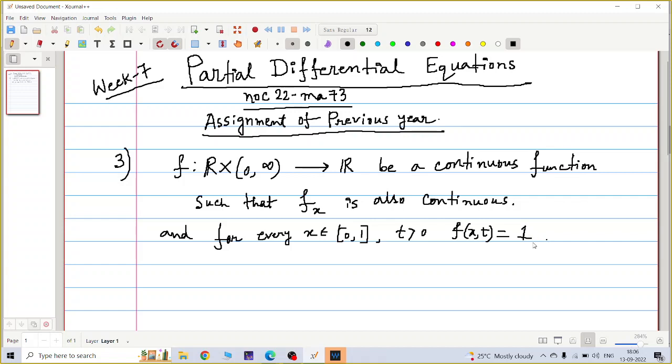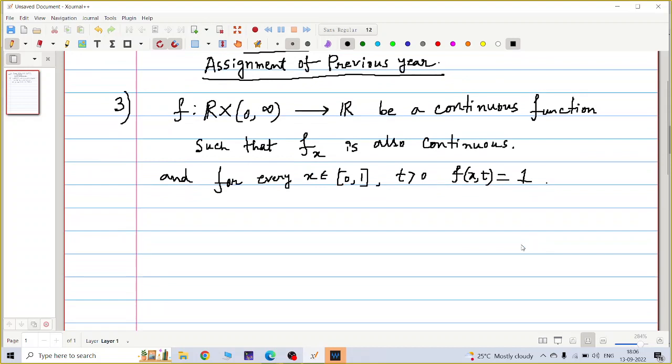This is given. Now u is the solution of the Cauchy problem. Let me write the problem. U is a function of x and t, the notation.